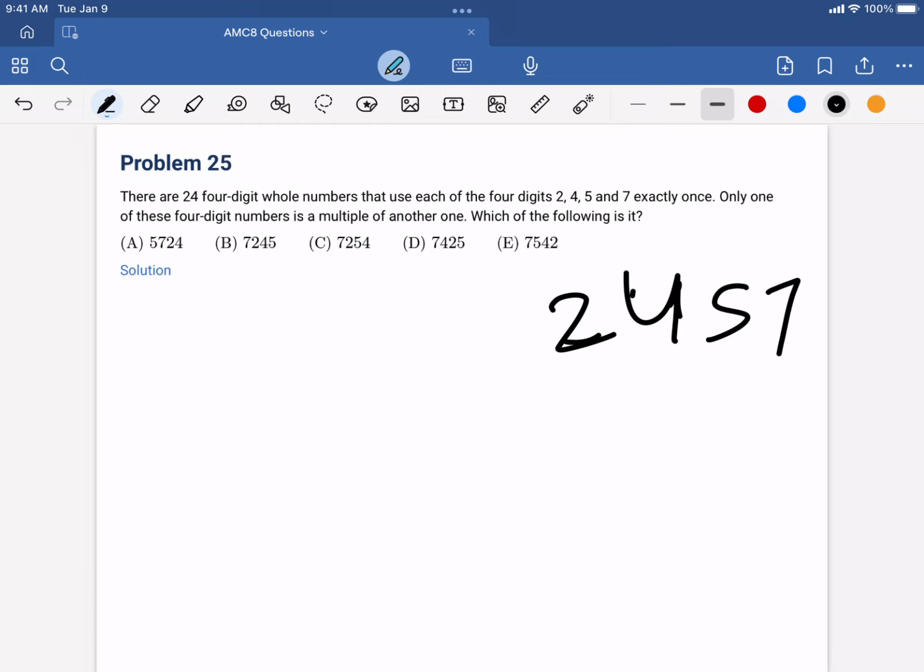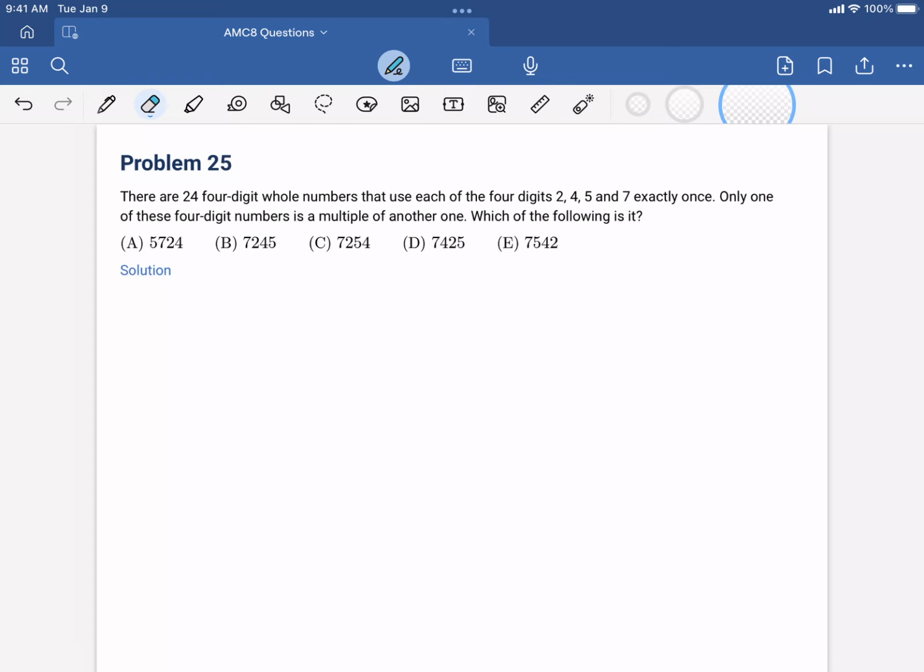So to find this, we can try to find the number which leads to the other number. And since we know dividing, it has to be a 1-digit number, or else it would divide by too much and not create a 4-digit number.